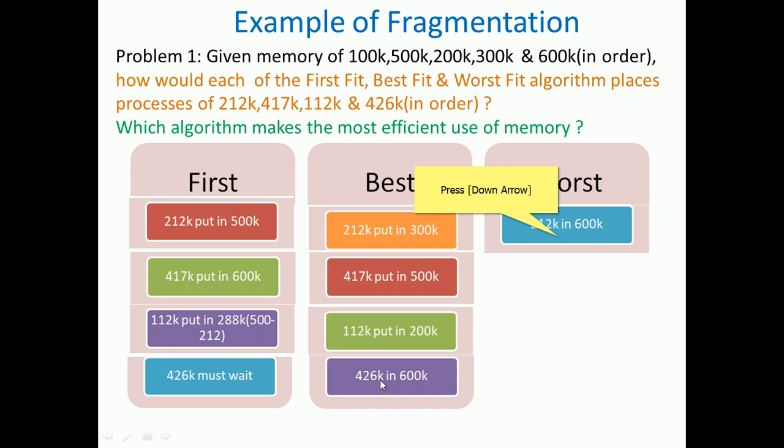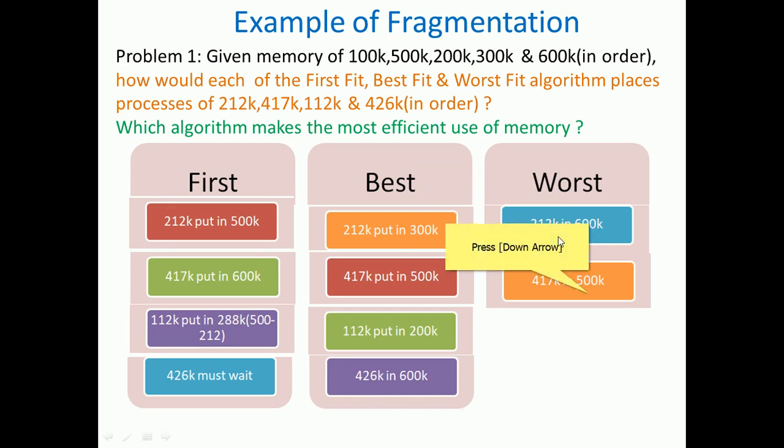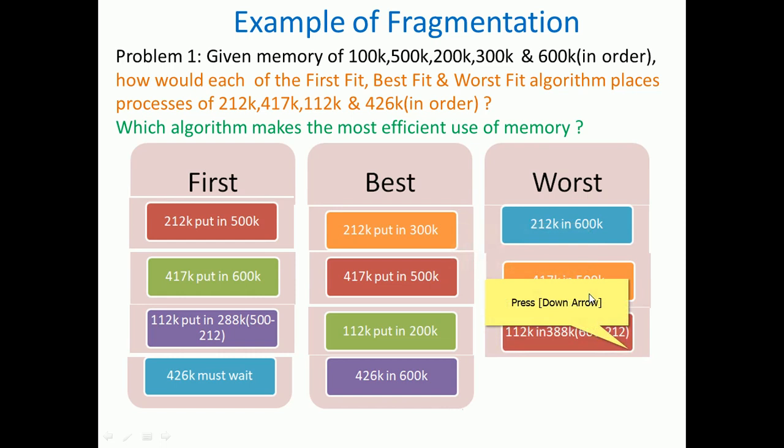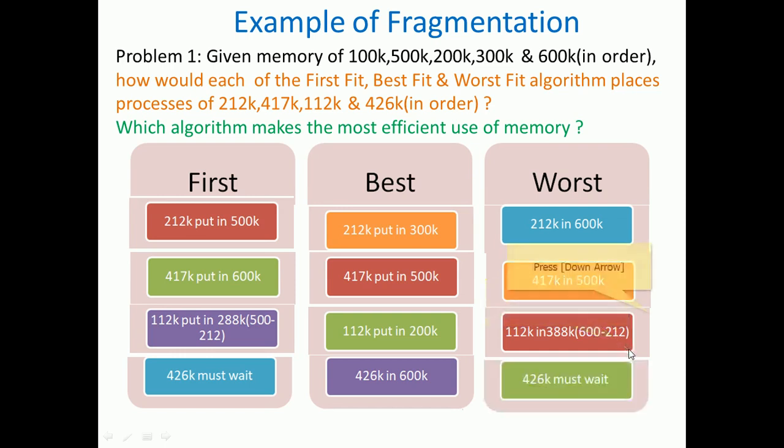Coming to the worst fit, the largest hole is 600, which is going to be occupied by 212. Then 412 is going to be occupied in the next largest, which is 500. For 112, the hole is 388. How did we get 388? That is 600 minus 212 remaining, so there we can accommodate it.